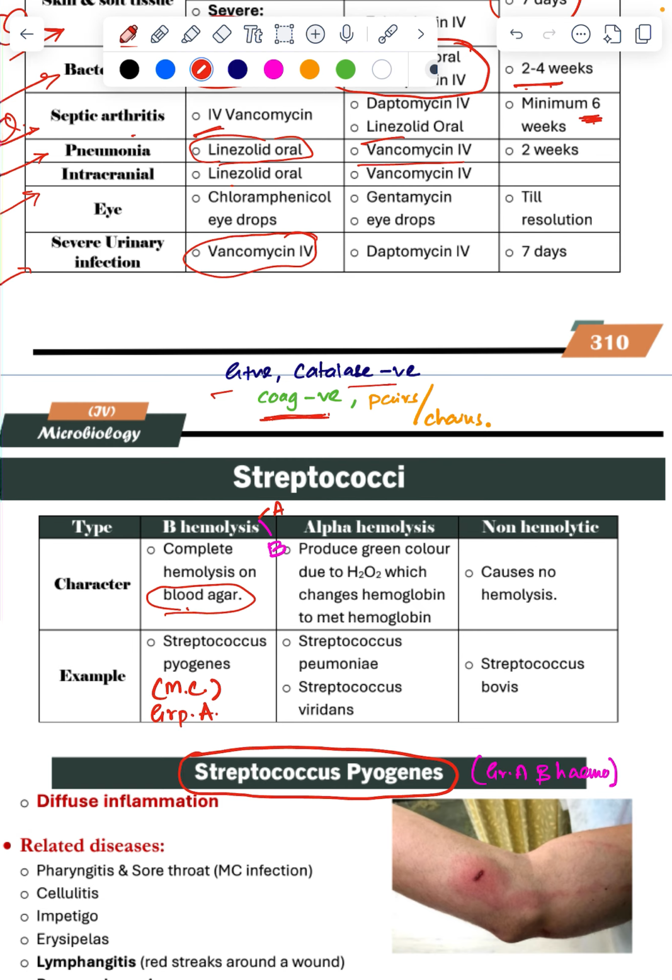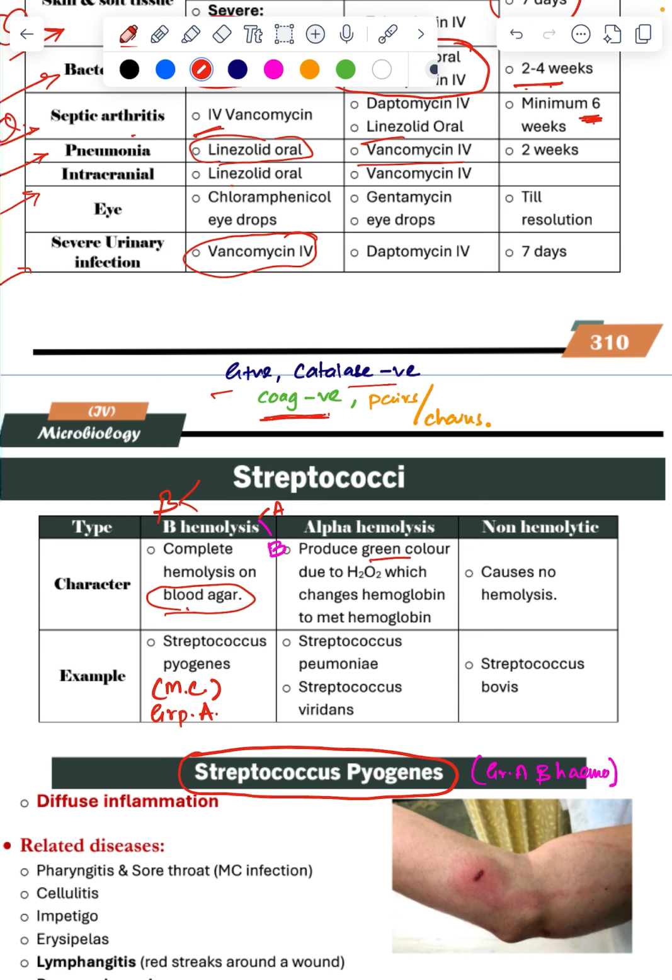Among beta hemolysis there are groups A and B. Alpha hemolysis produces green color due to H2O2, which changes hemoglobin to methemoglobin. And there is non-hemolytic, which doesn't hemolyze. So beta hemolysis has two types, A and B.